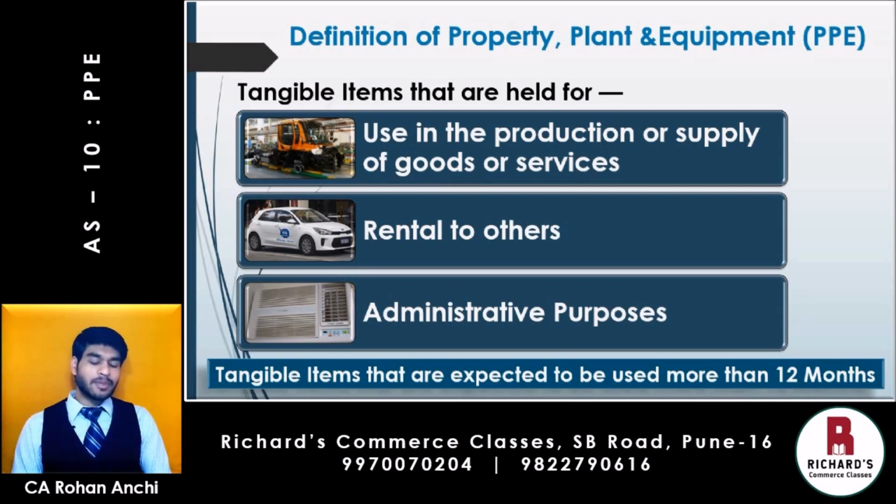And finally, for administrative purposes, which means any equipment used in an office area, for example, an air conditioner or a water purifier or maybe a photocopy machine. All of these relating to administrative activities will also qualify as property, plant and equipment. And all of these PPE should be capable of being used for more than 12 months, which means they should be long-term assets, non-current assets, and only then will they be called as property, plant and equipment.